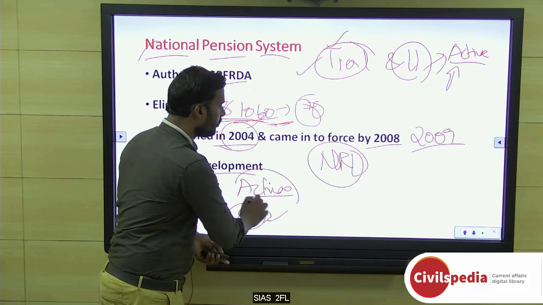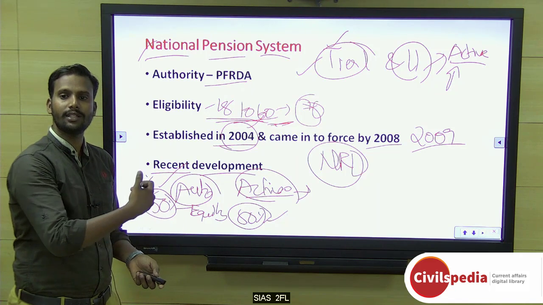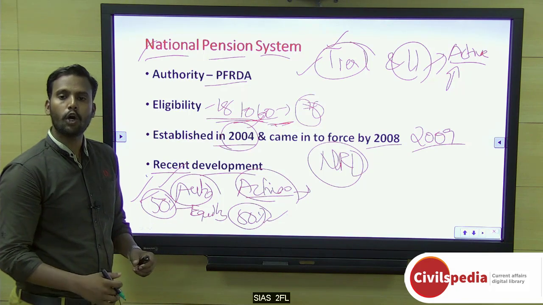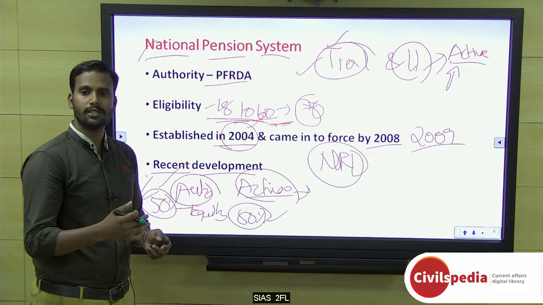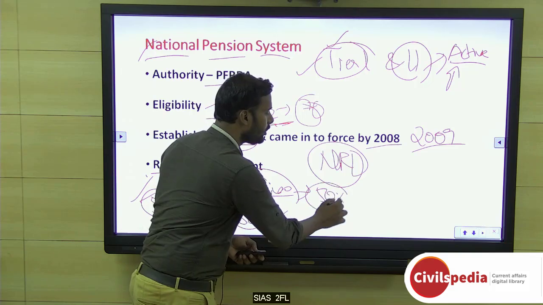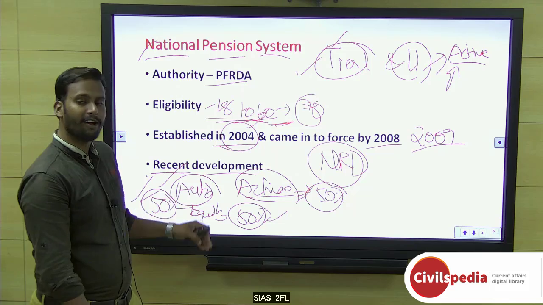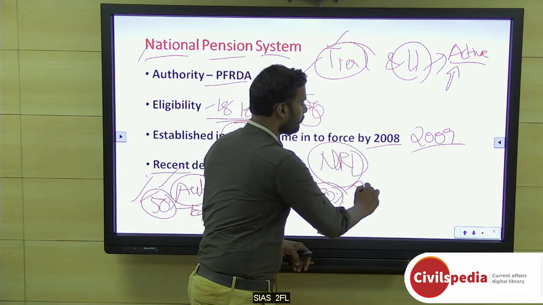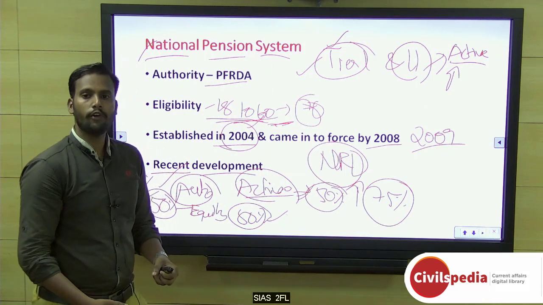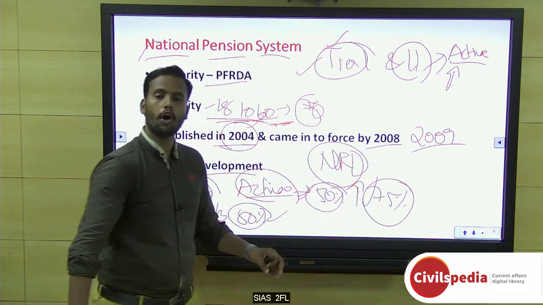But if you choose active, you will say how much you want to invest in equity, how much in bonds and how much in government securities. But there is a capping on equity also. Even if you are so brilliant and want to invest in major shares like equity, you cannot go beyond 50%, even if you are willing to take the risk. Okay, this was the important capping previously. But in a recent development, they are trying to increase it to 75%. Okay. So if you have good share market and equity knowledge, you can go for 75% of your overall amount.